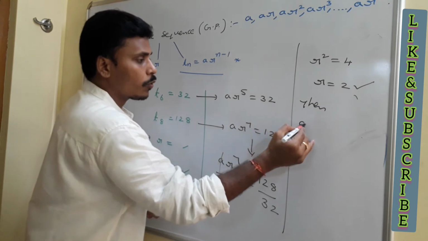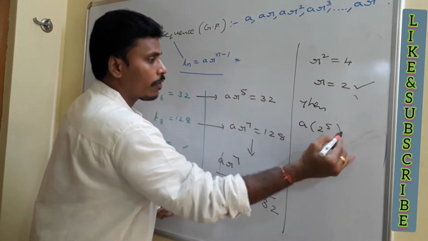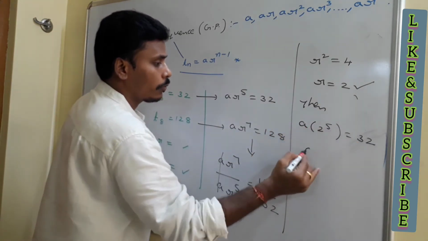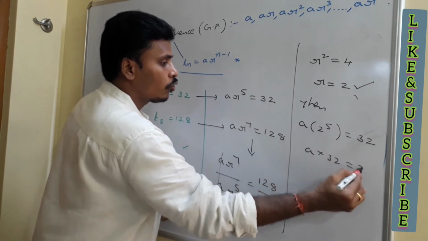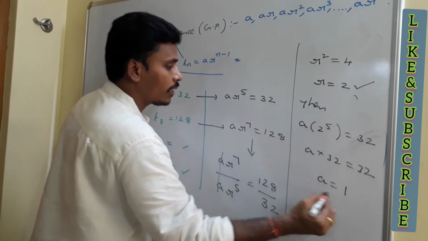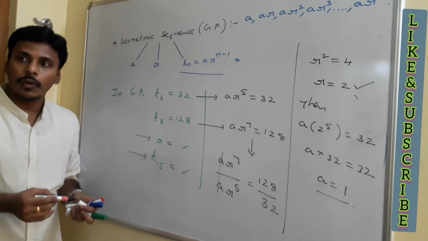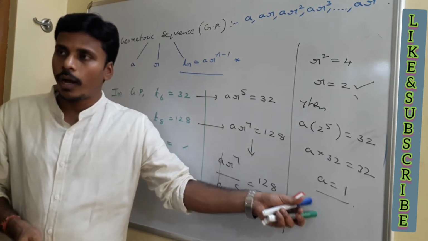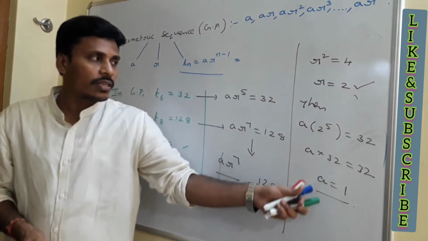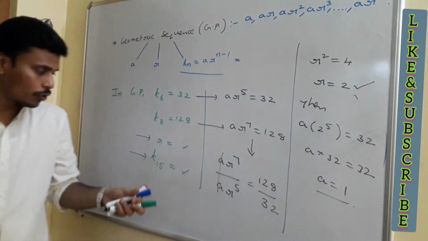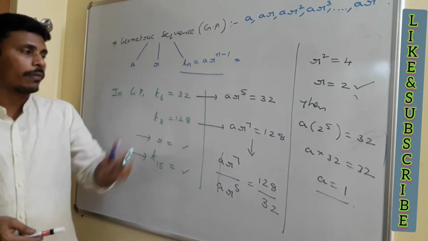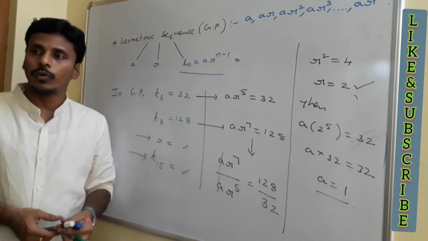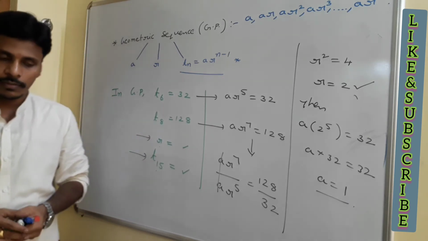If you go with the first one, A into 2 power 5 equals 32. A into 32 equals 32. And that A equals 1. Now at the end, I have the values of A and R. A equals 1 and R equals 2. Use A equals 1 and R equals 2 in T15. That means ar power 14, you will get your T15. Just have a look at this.